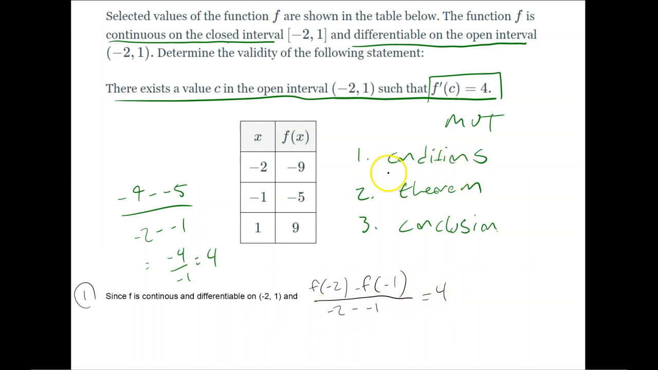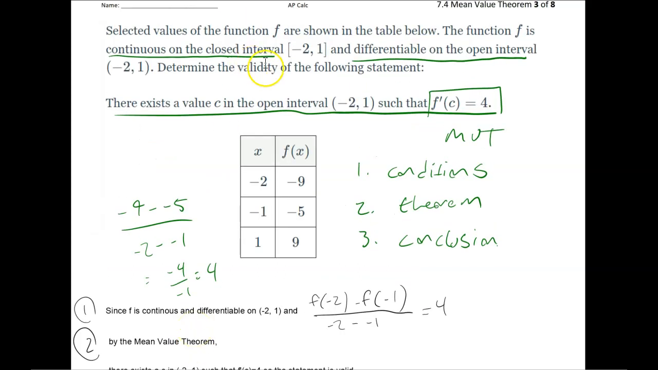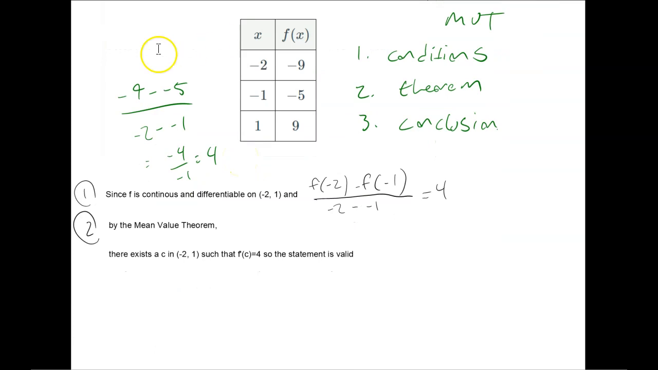So then I've stated my conditions. Then I can invoke the theorem. So by the mean value theorem is the theorem I'm using, and yes, you have to use the right one. And then I'm going to write my conclusion. And for bonus points, I can restate the question. So the question was determine the validity of the statement. The statement we proved was true. So we just proved that Leanne was speeding somewhere on negative 2, 1.